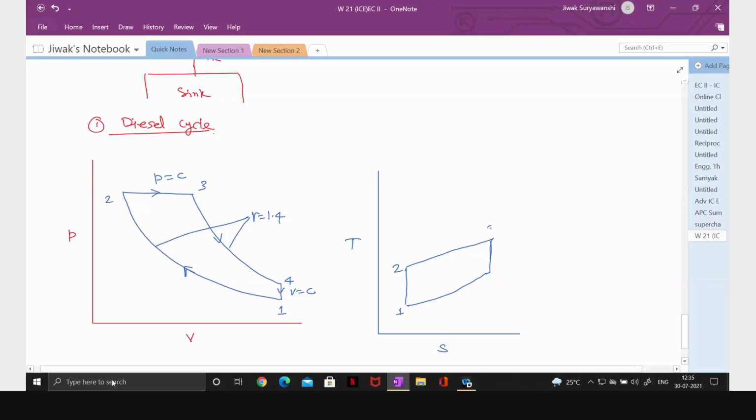Yes, anyone? Which one is steeper? No idea. We are now third year students.